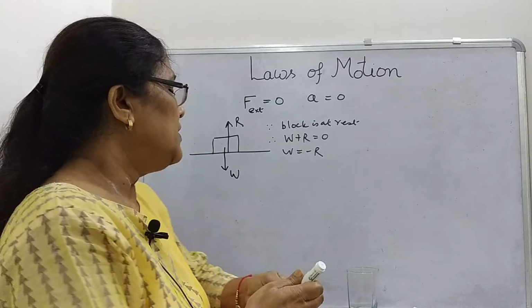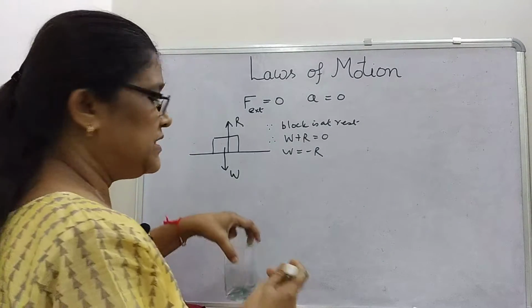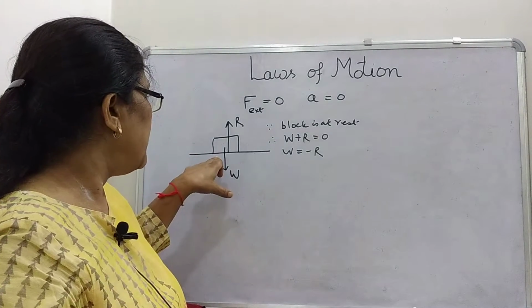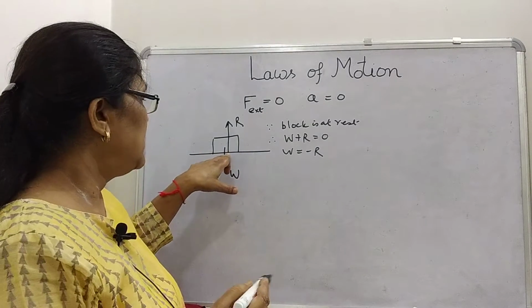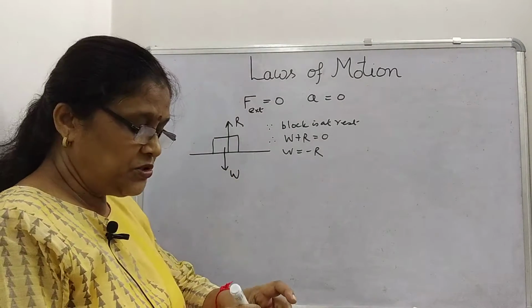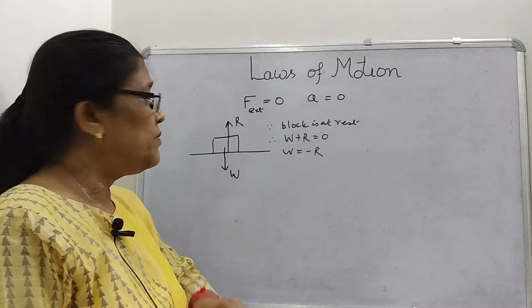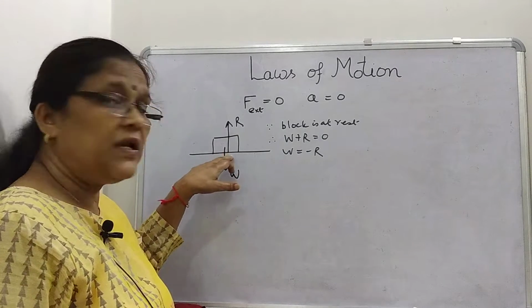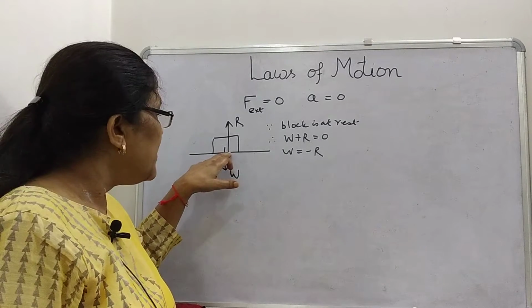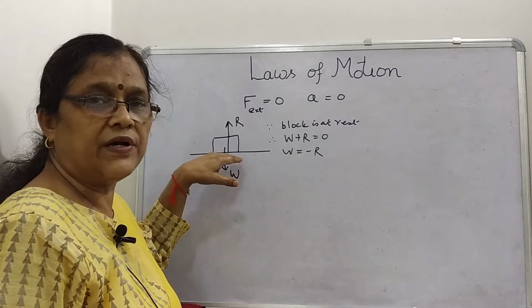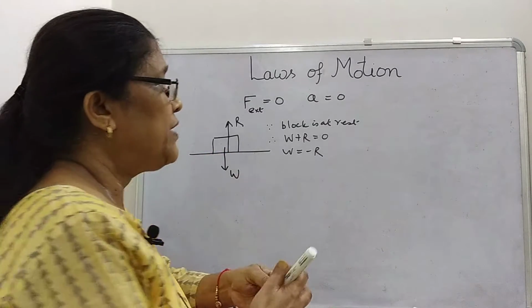You know, in the force, suppose in this case, if this is the block placed on the table, then this is the normal reaction. How to show the normal reaction? Normal reaction is always normal, that is perpendicular to the point of contact or the surface in contact. What about the weight of an object?